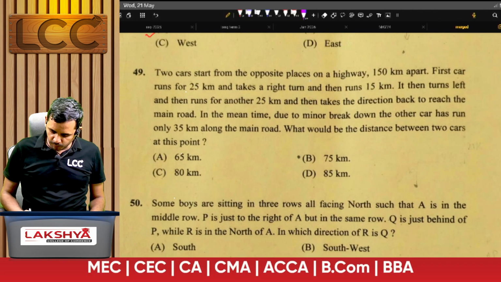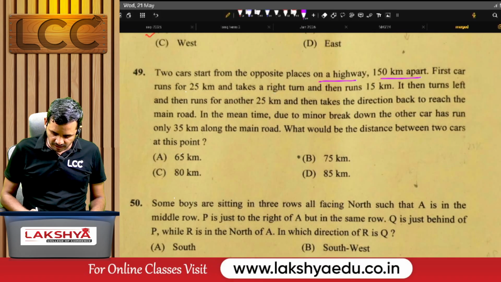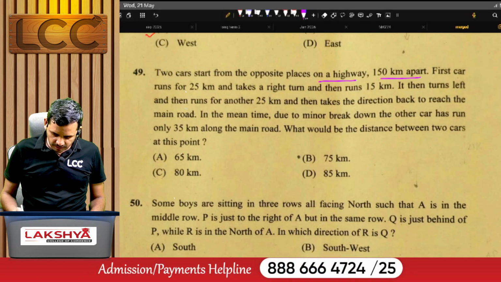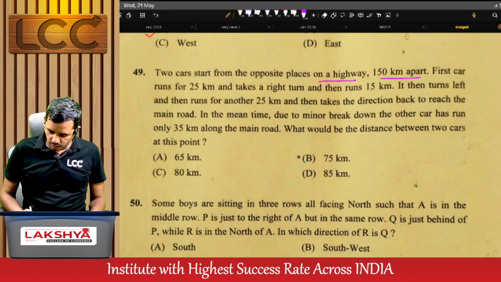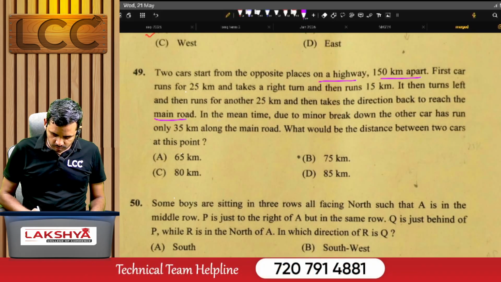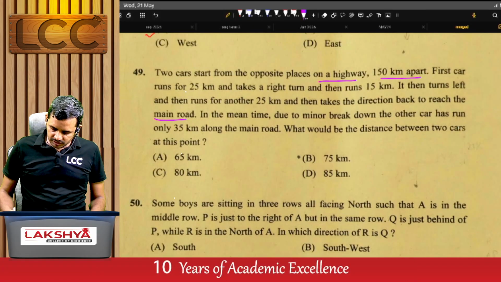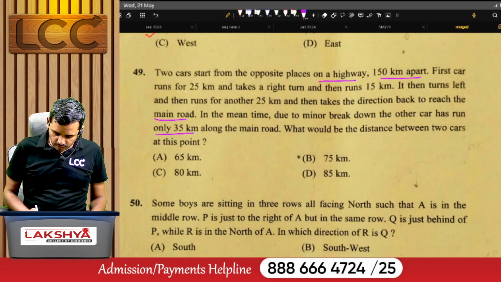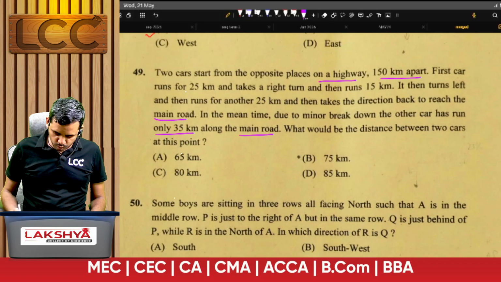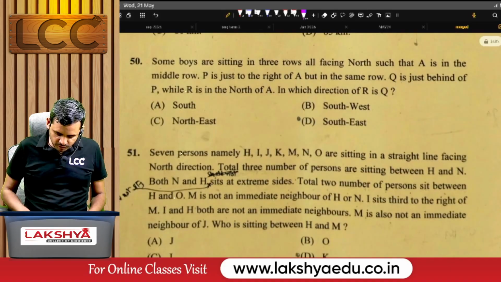Two cars start from opposite places on a highway 150 kilometers apart. The first car runs 25 kilometers, takes a right turn and then runs 15 kilometers. It then turns left, runs another 25 kilometers, and then takes the direction back to reach the main road. In the same time, due to a minor breakdown, the other car runs only 35 kilometers along the main road. What would be the distance between the two cars at these points? For this question, the right answer is option A.